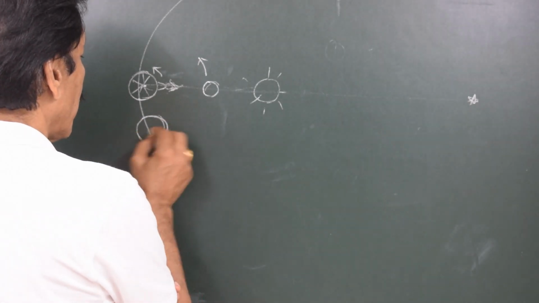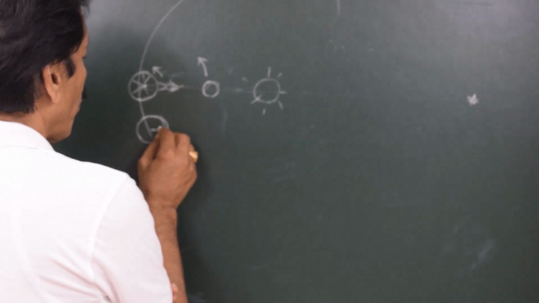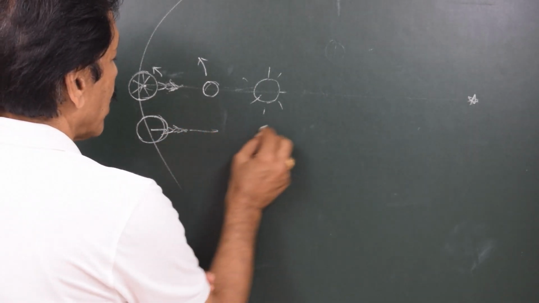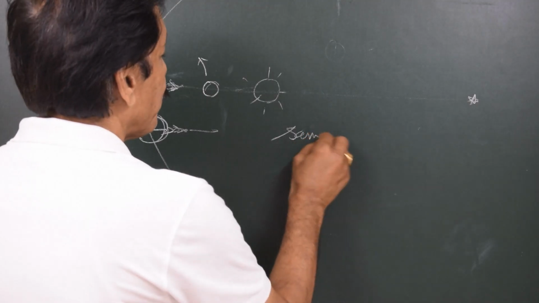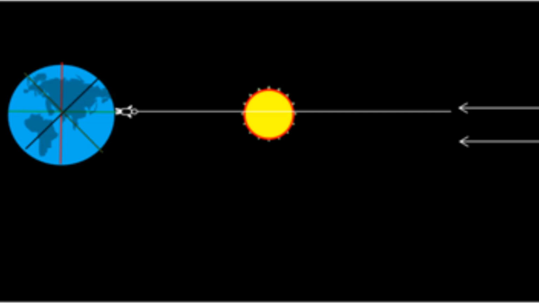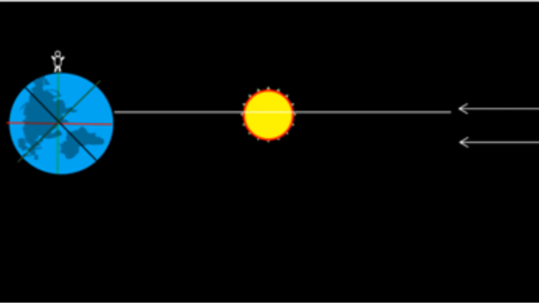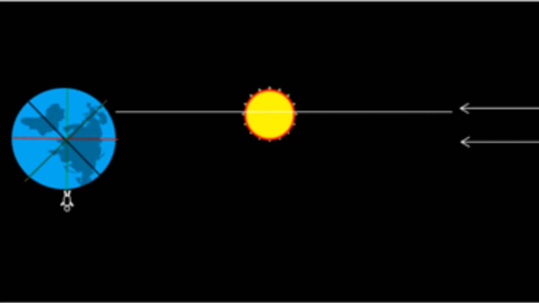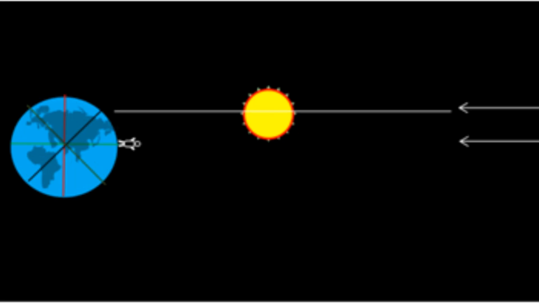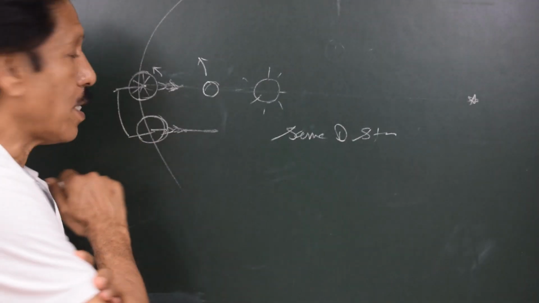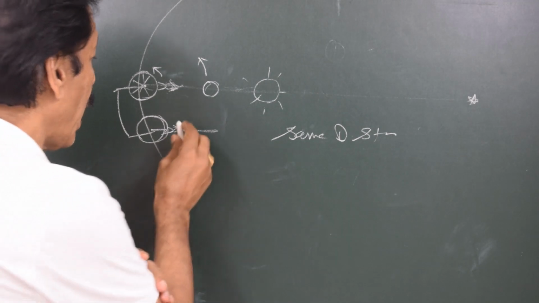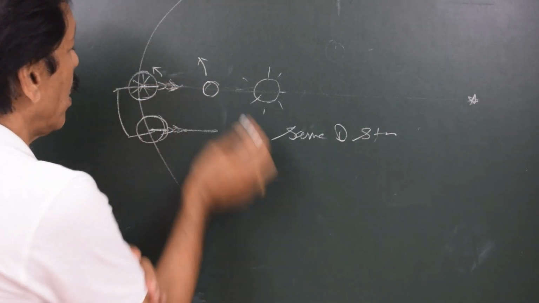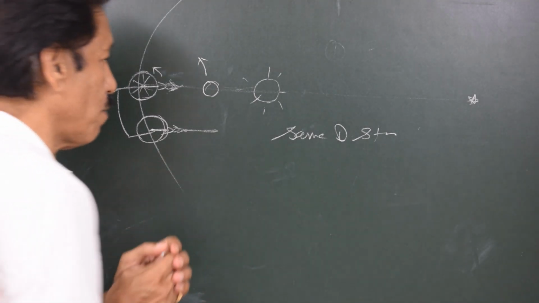spin or rotation in space, the observer once again comes in this position, and the same distant star the observer will find in meridian. So we say that this is completion of one sidereal day. Sidereal day means spin of the earth by 360 degrees in space, right? And we may say that this meridian, as it appears in this diagram, is parallel to this meridian. So that is completion of a sidereal day.